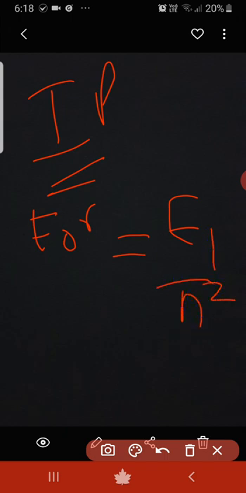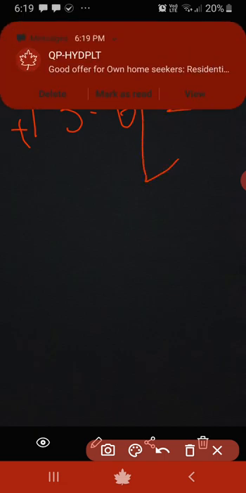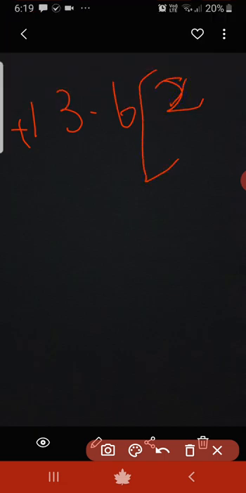For hydrogen like species like Li plus 2, it is E1 into Z squared by n squared. Energy is equal to 13.6 into Z squared by n squared eV.